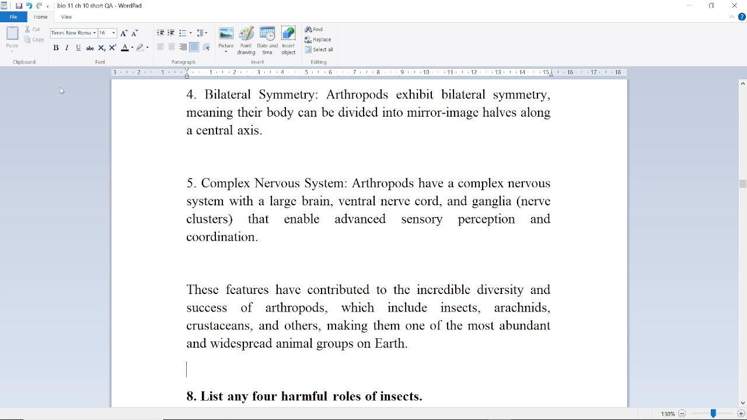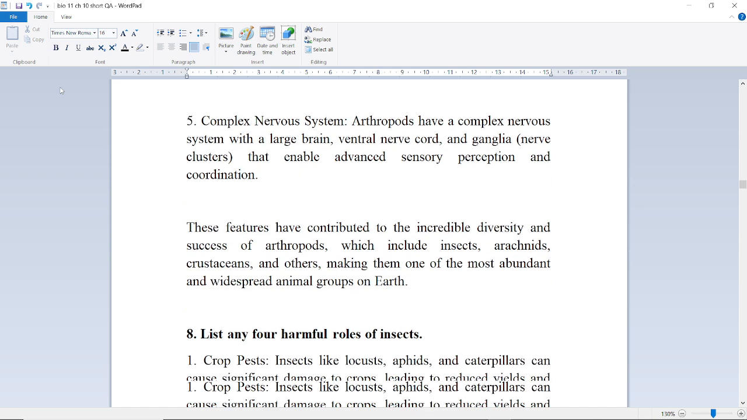Next is complex nervous system. Arthropods have a complex nervous system with a large brain, ventral nerve cord, and ganglia, nerve clusters, that enable advanced sensory perception and coordination. These features have contributed to the incredible diversity and success of arthropods, which include insects, arachnids, crustaceans, and others, making them one of the most abundant and widespread animal groups on Earth.